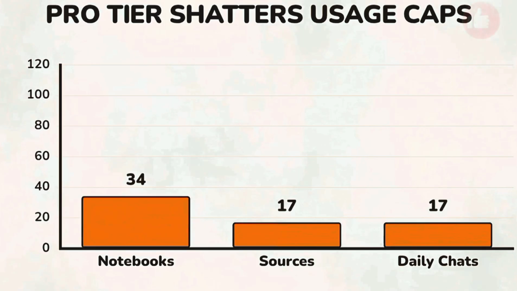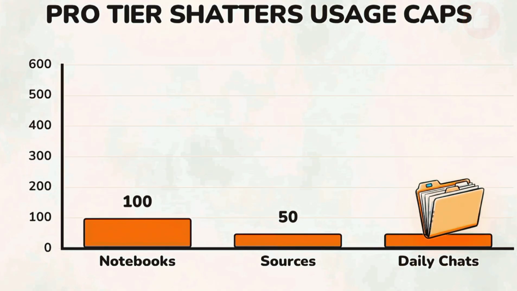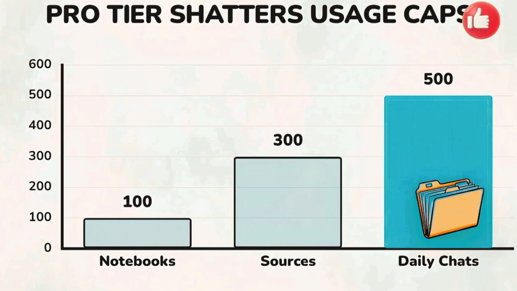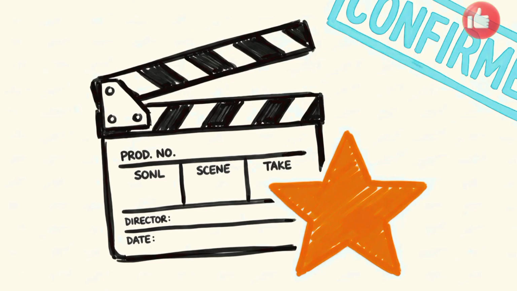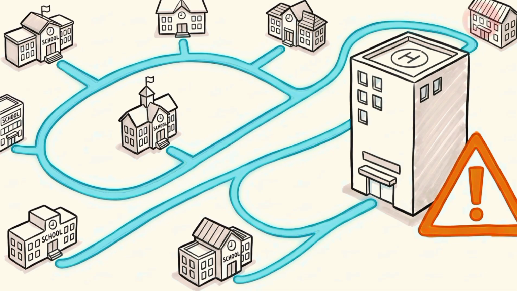The free tier supports 100 notebooks with 50 sources each, but caps usage at 50 daily chat queries. The Pro tier at $19.99 a month expands these limits to 300 sources and 500 daily chats. Creating cinematic animated video overviews requires the Ultra tier at $99 a month. Academic institutions bypass these software costs. Education Plus subscribers receive expanded limits at no extra cost, allowing school districts to deploy the tool without standard IT procurement delays.